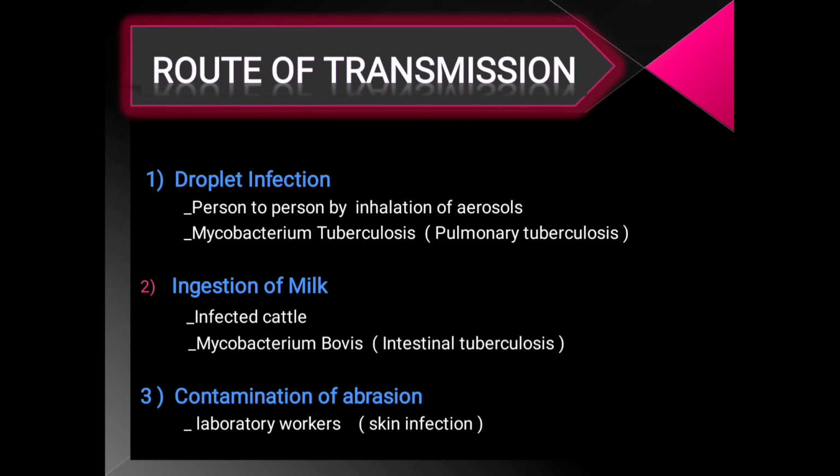Now, routes of transmission. Here are the 3 routes of transmission: droplet infection, ingestion of milk, and contamination of abrasion. First, droplet infection: person to person by inhalation of aerosols, Mycobacterium tuberculosis, pulmonary tuberculosis. Ingestion of milk, this is the second one: infected cattle, Mycobacterium bovis, intestinal tuberculosis. Now, the third one is contamination of abrasion: laboratory workers and skin infections.